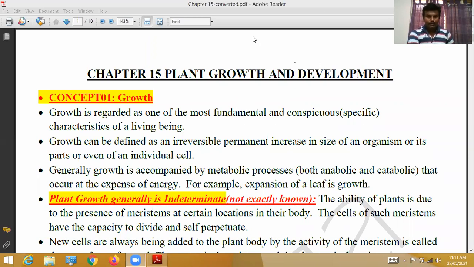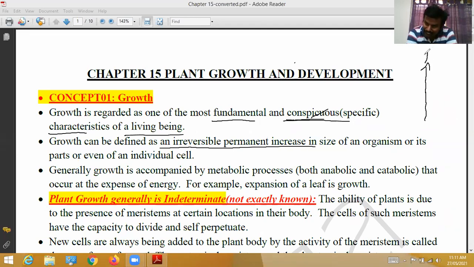Okay, growth is regarded as one of the most fundamental and specific characteristics of living beings. Everybody knows that. It is most fundamental, basic, conspicuous. Conspicuous means a specific characteristic feature of living beings. Growth can be defined as an irreversible process, continuously growing in this direction only.